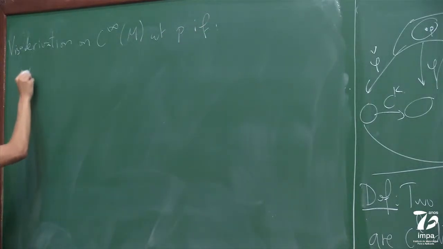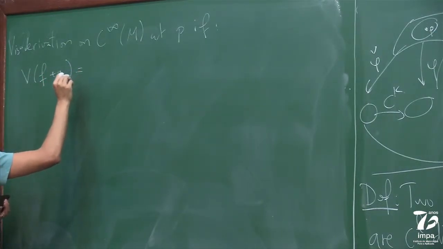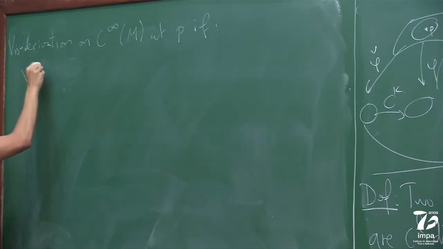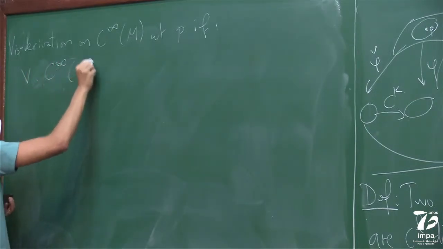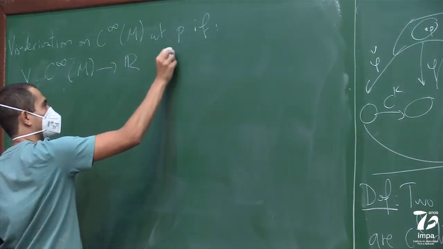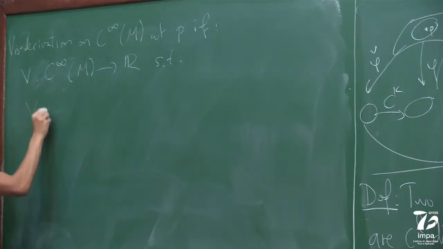V is a map that goes from C infinity of M to R, such that V is linear, so V is R linear.